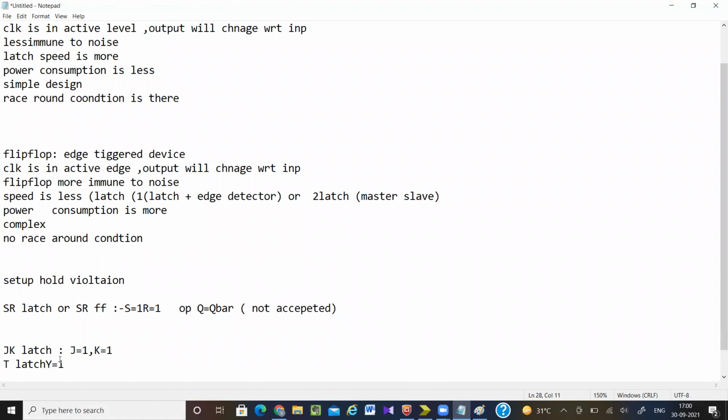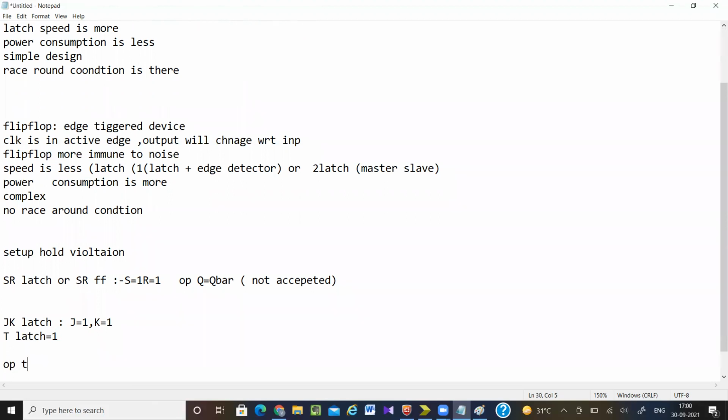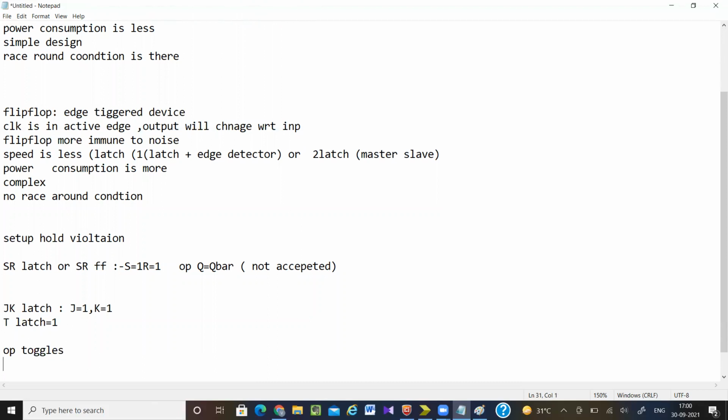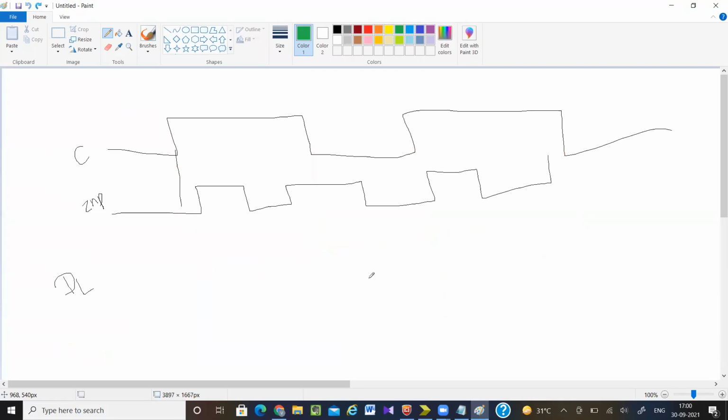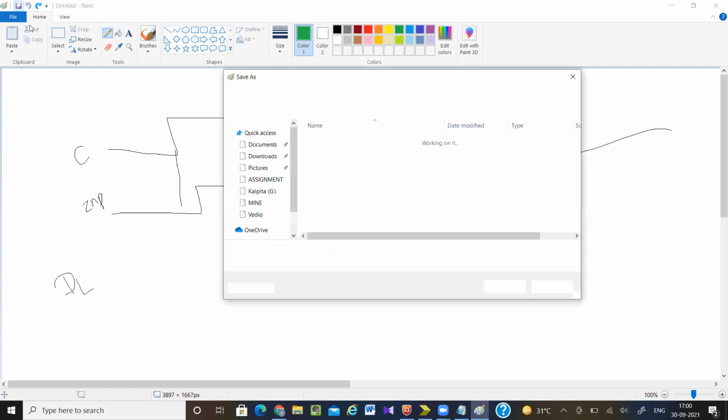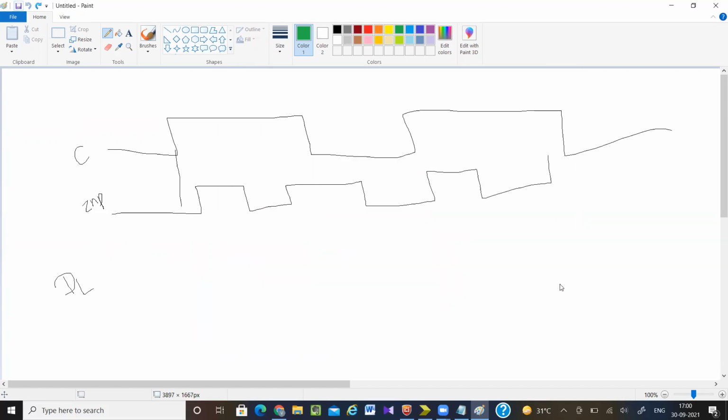In both conditions, your output toggles. Now let's see what this race round condition is. Race condition means we don't know what the output will be, or we can't predict the output.